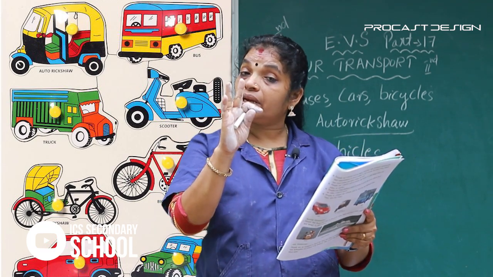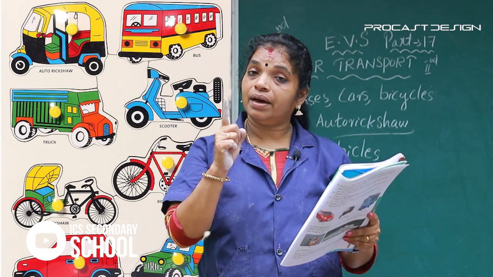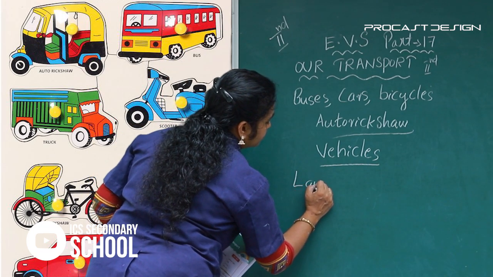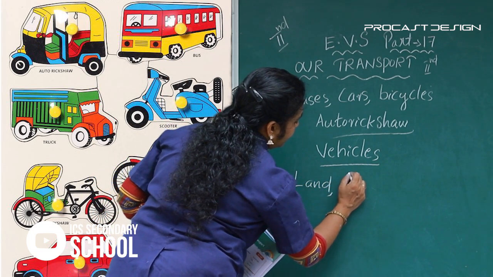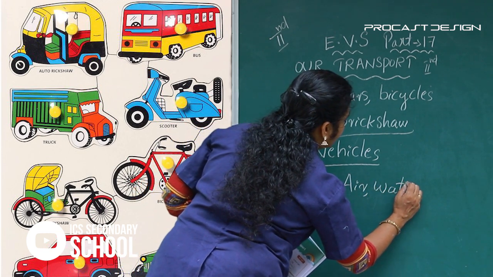There are three modes of transport: land, water, and air. Land, air, and water.